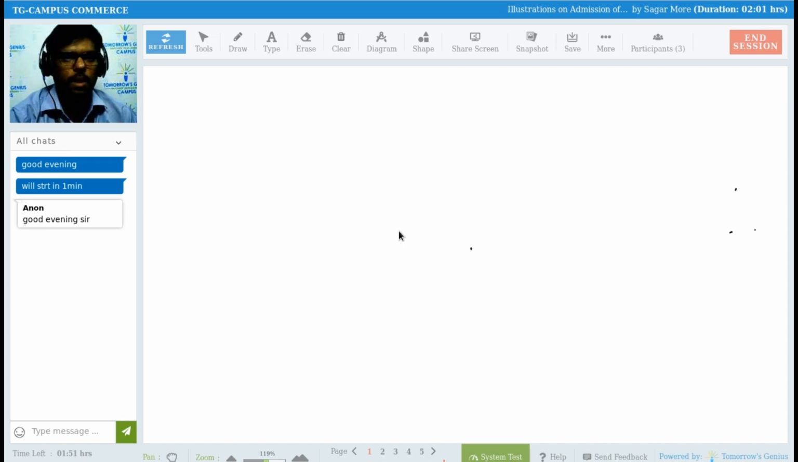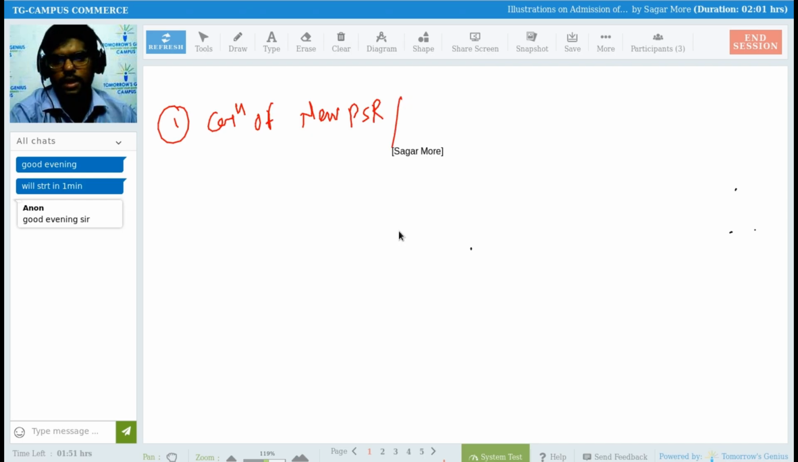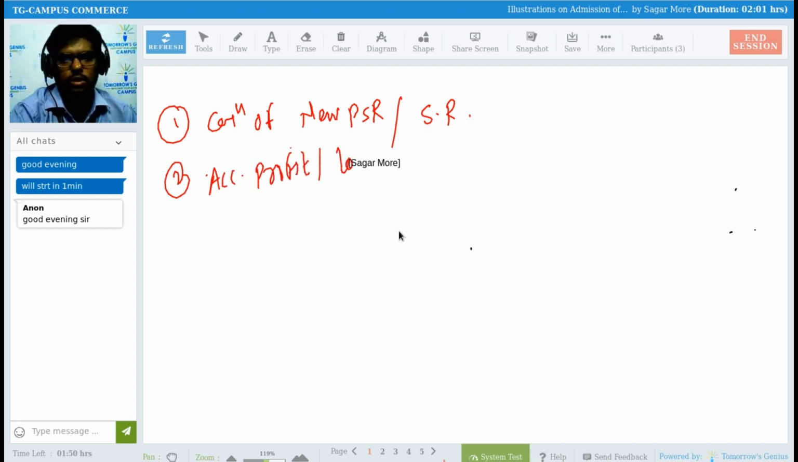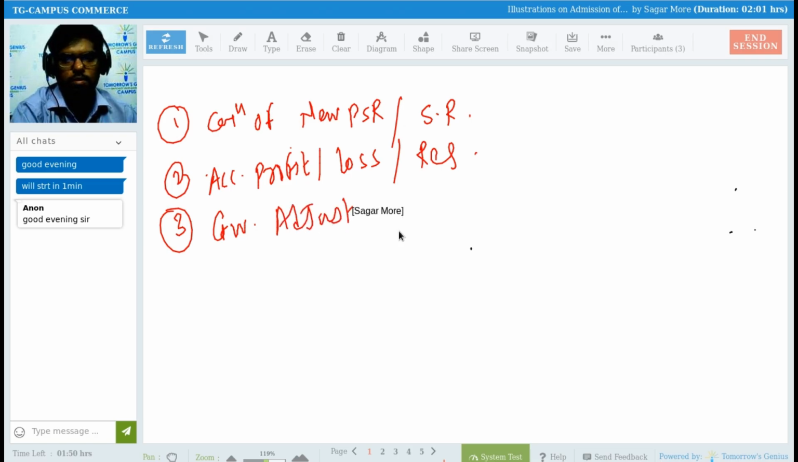Okay, so we are doing admission of a partner, right? What we completed so far? We completed calculation of new profit sharing ratio. We completed calculation of sacrifice ratio, right? Then we completed treatment related to accumulated profit, loss, and reserves, right? Then we completed goodwill adjustment as well, right?